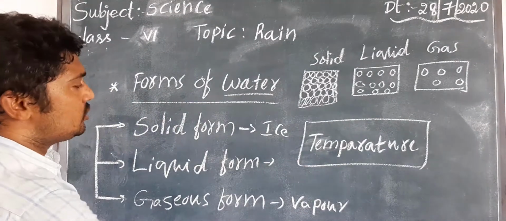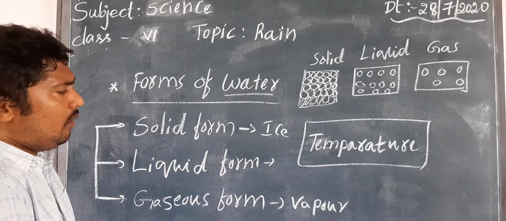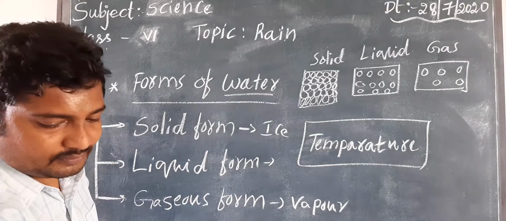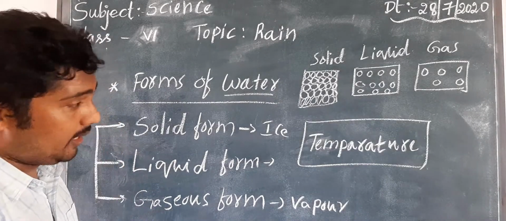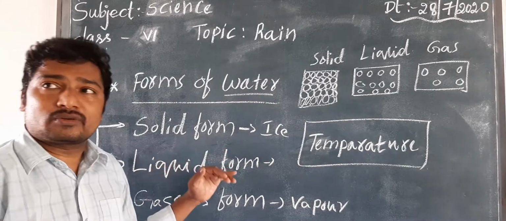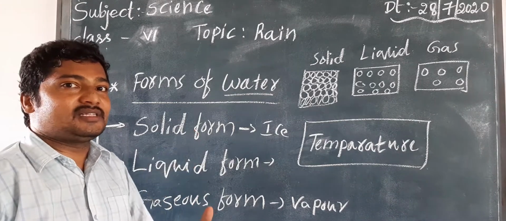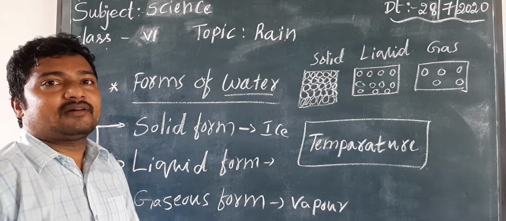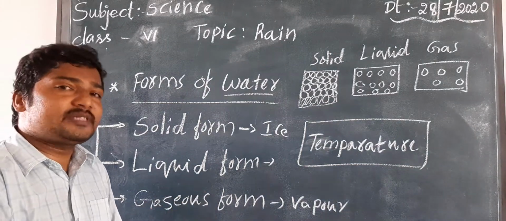Am I clear? So children, some temperature is required for changing from one state to another state. Understand? Here, state does not mean a state like NASA; it means changing the position of the object.